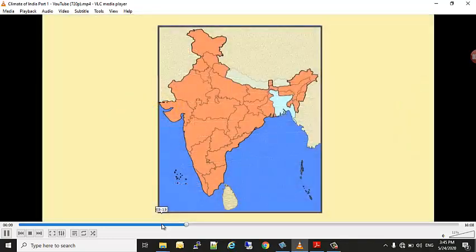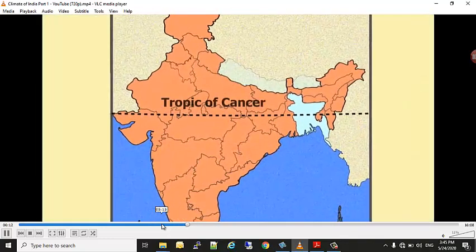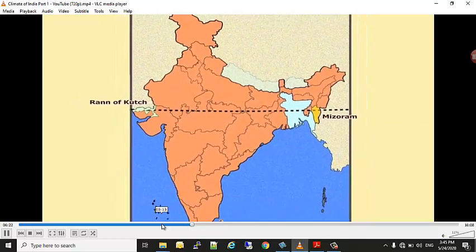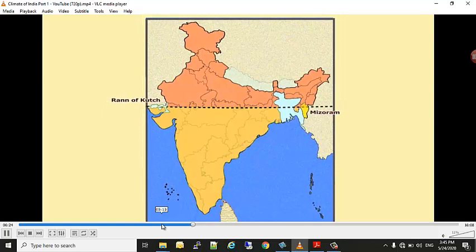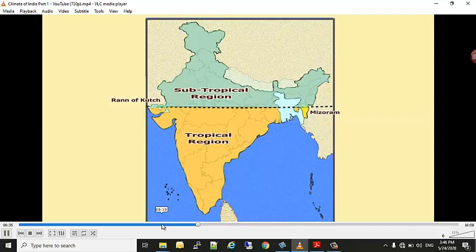Coming to India, the Tropic of Cancer passes through the middle of the country, from the Rann of Kutch in the west to Mizoram in the east. Almost half of the country lies to the south of the Tropic of Cancer and belongs to the tropical area, whereas the remaining area in the north lies in the subtropical area. Therefore, India's climate has characteristics of tropical as well as subtropical climate.